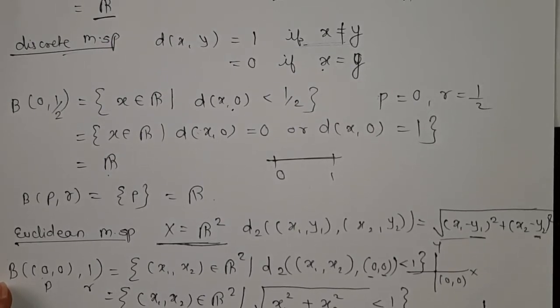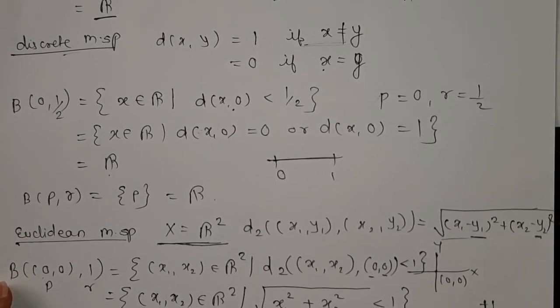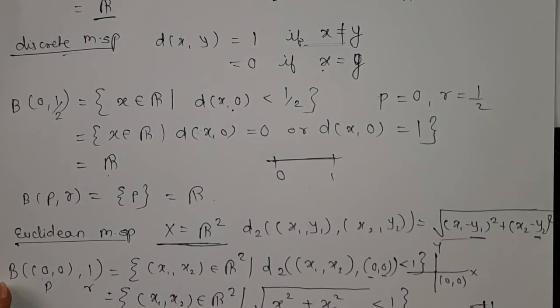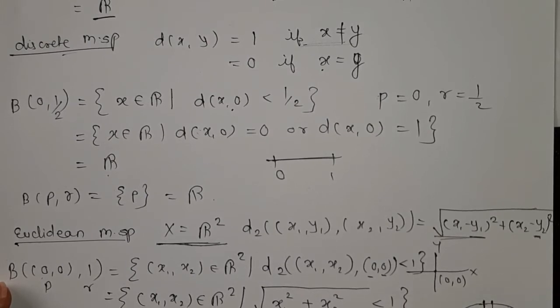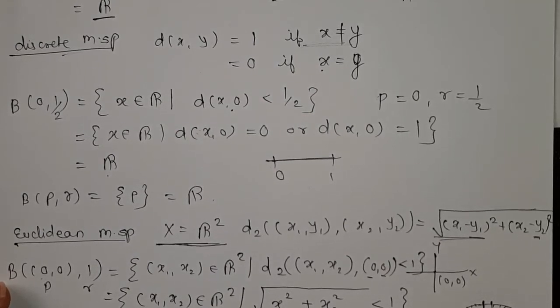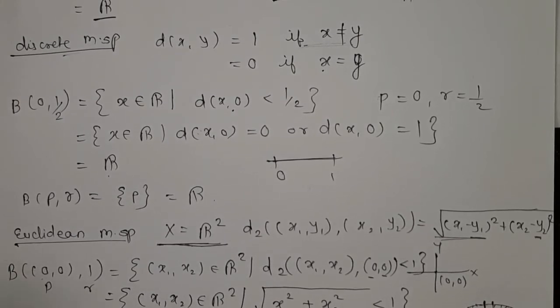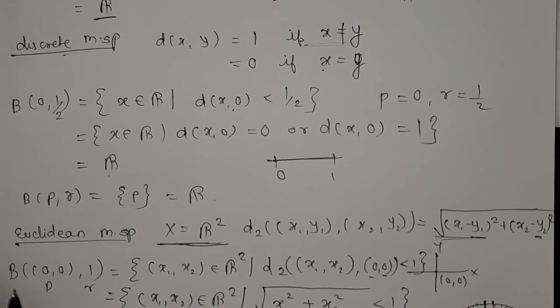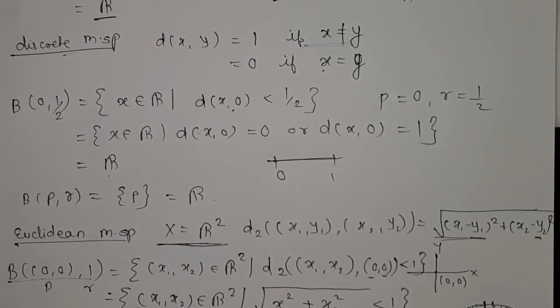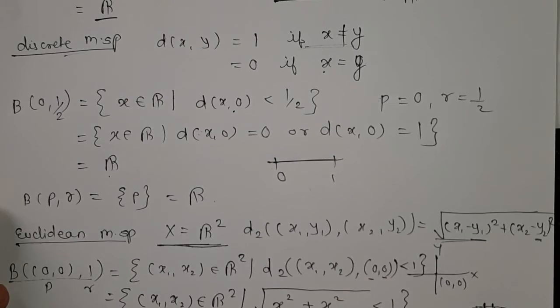This is our (0, 0), here we have 1, we also get the minus sign, so here we get the circle. For this function we get the circle, and this boundary is not included in our open ball. If it is closed, then this boundary should be included, but this is an open set, that's why this boundary is not included in our open ball, which means we exclude this boundary.